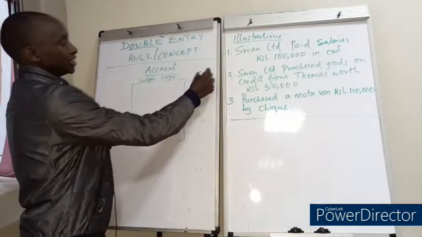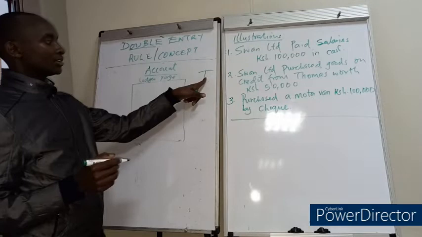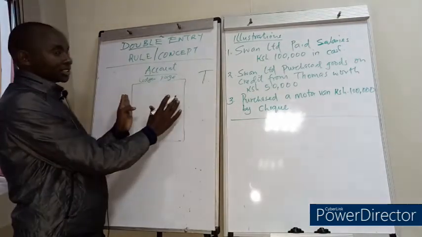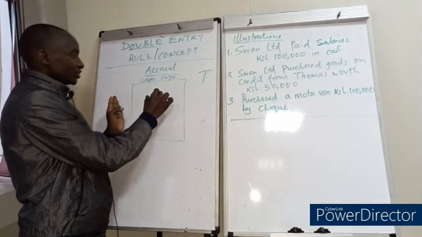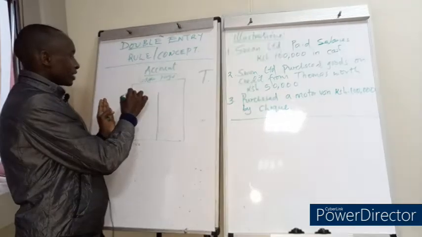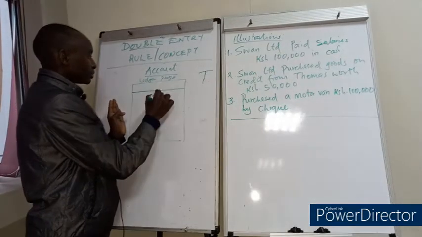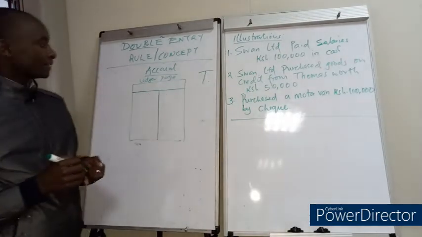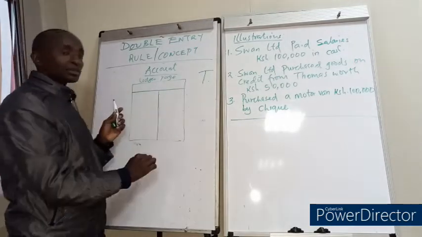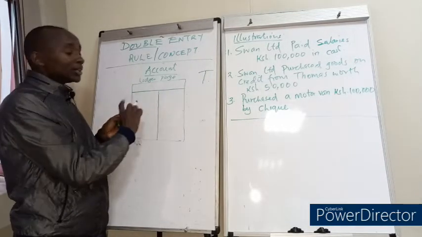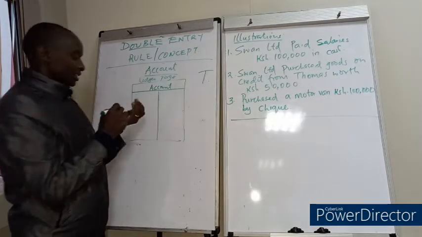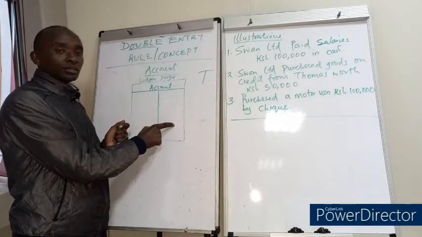An account is T-shaped. Inside this page, there is a division running from up to down, and there is a bar running on top, across. So this is a page, yes, but inside this page, it is T-shaped. This T-shape is an account. It is known as an account. And there is a division in between.